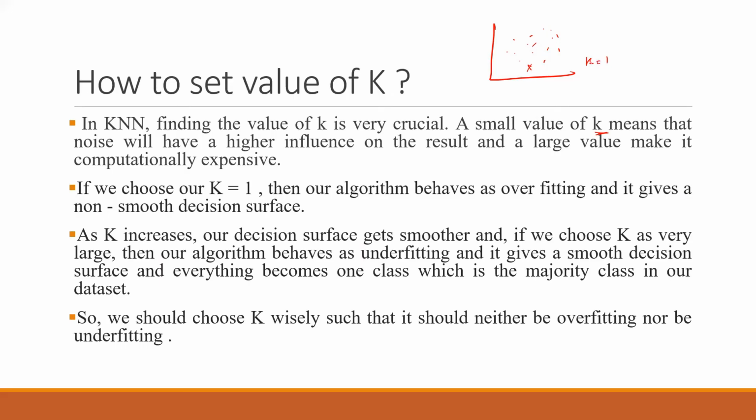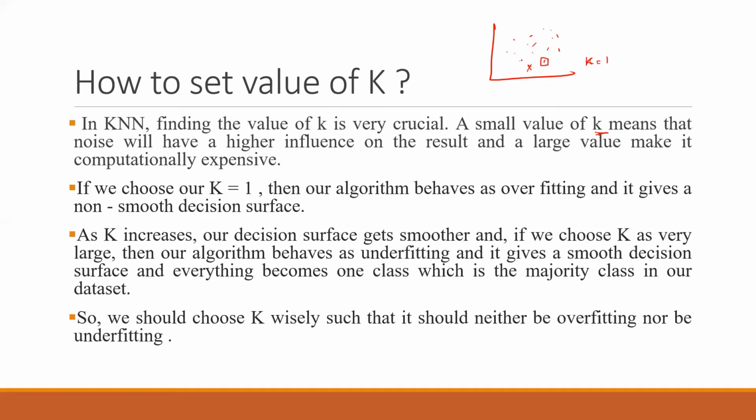If I keep k equal to 1, k is a small number, it is an odd number, and we have to do the prediction. So why are we saying that having a small number of k will have a higher influence from the noise? It might be the case that this is a noisy point, this is wrong, maybe some point that I should not have considered, but I have to consider it if my k is equal to 1.